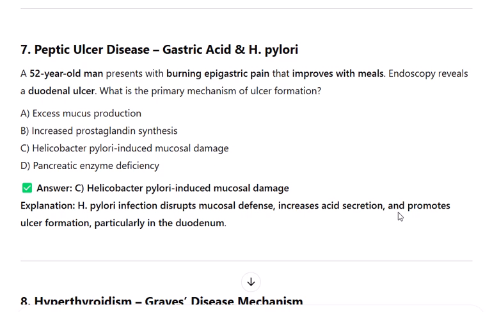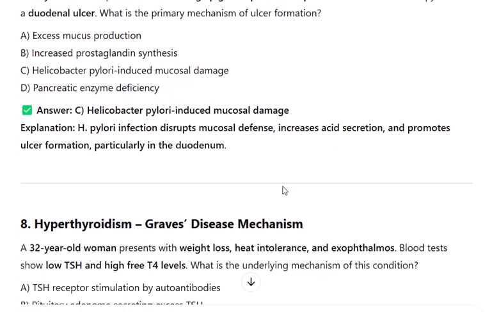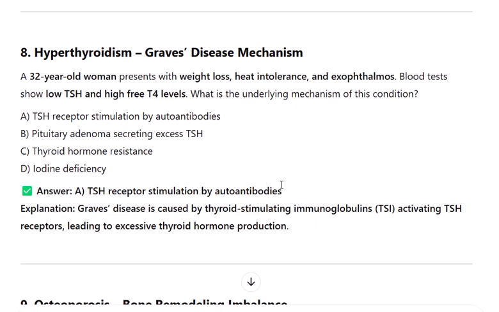8. Hyperthyroidism, Graves' disease mechanism. A 32-year-old woman presents with weight loss, heat intolerance, and exophthalmos. Blood tests show low TSH and high free T4 levels. What is the underlying mechanism of this condition? A. TSH receptor stimulation by autoantibodies.